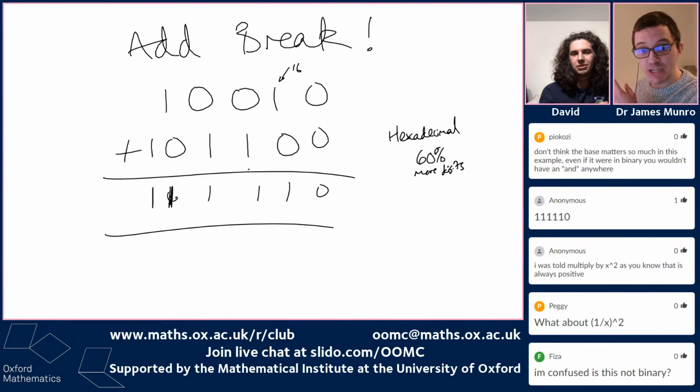But this is a great feature of hexadecimal, that it's got this kind of backwards compatibility, that some of the sums turn out to look the same as they would in binary, or even in decimal, or other base systems. That's one of the great features of hexadecimal. What's hexadecimal again? Hexadecimal is base 16. Instead of the next digit being worth 10, it's worth 16, and the one after is worth 256.